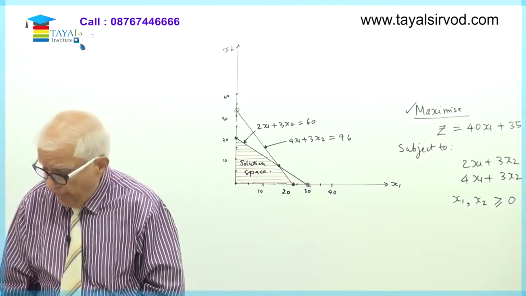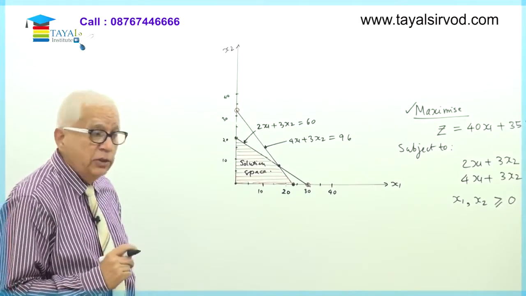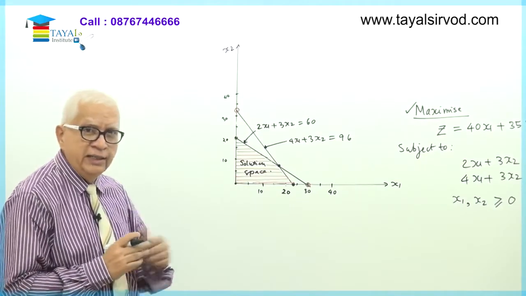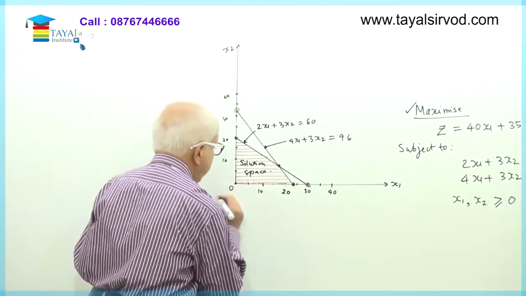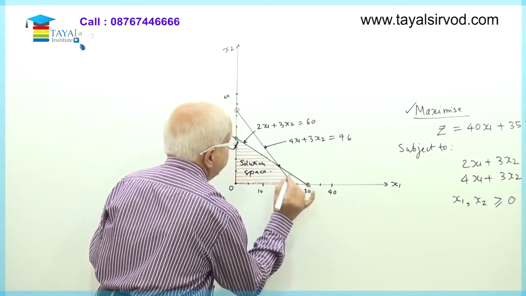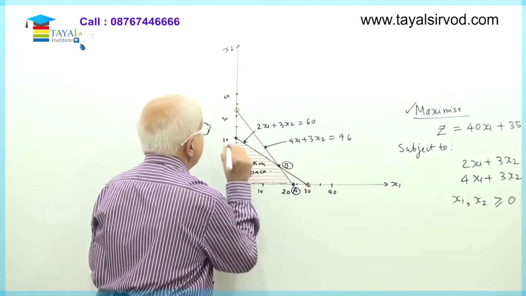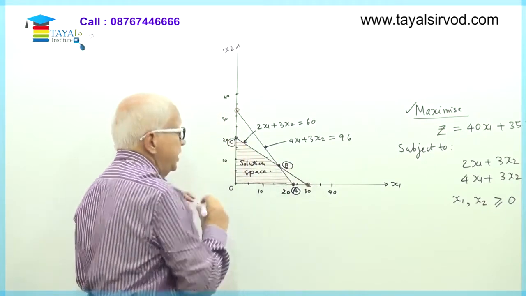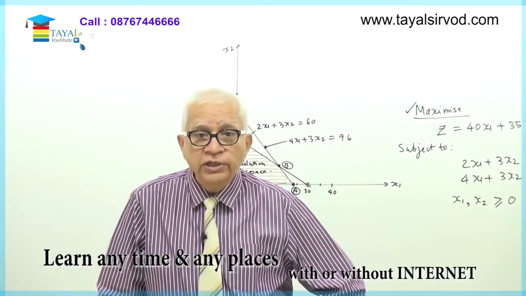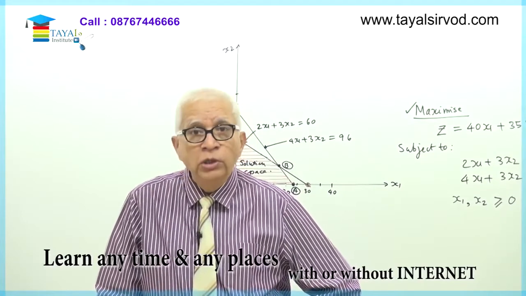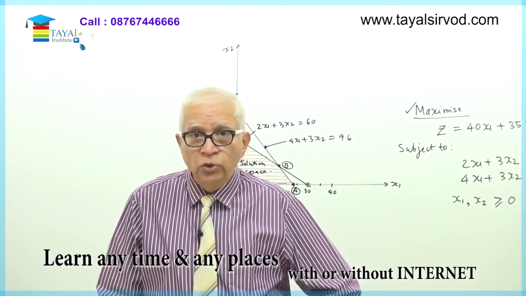And can we give them some names? Yes, we'll give them some names. We'll call these points A, B, C, D. Or since this point is usually referred to as O, O for origin, I'll call it O, A, this is B, and this is C. In other words, I have already found the possible places of my solution, and the solution is going to lie at either point O or A or B or C. One of these 4 points, O, A, B, C.